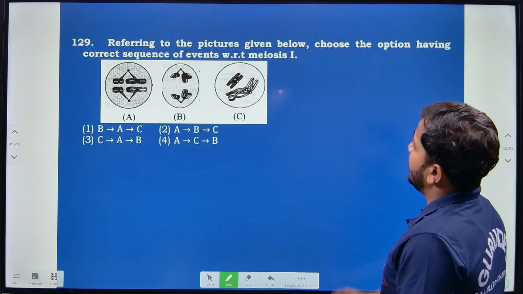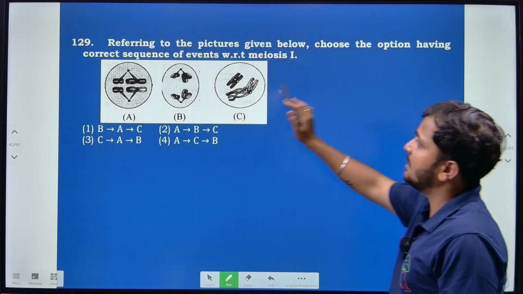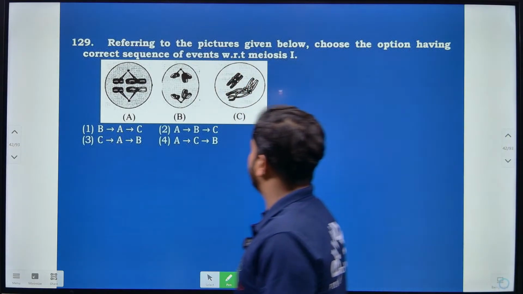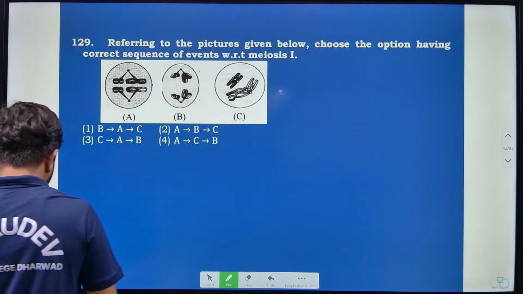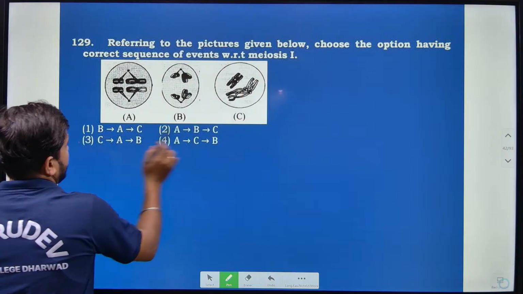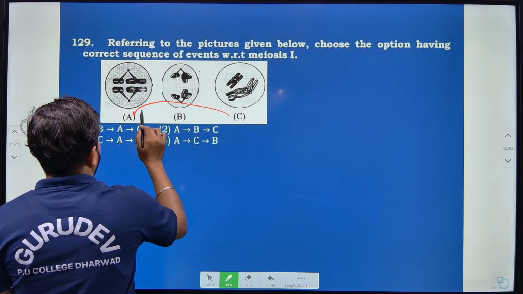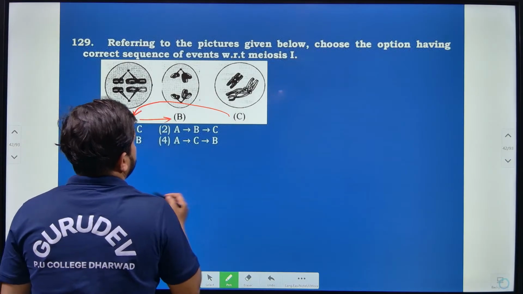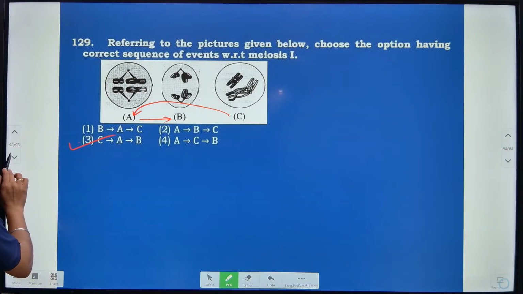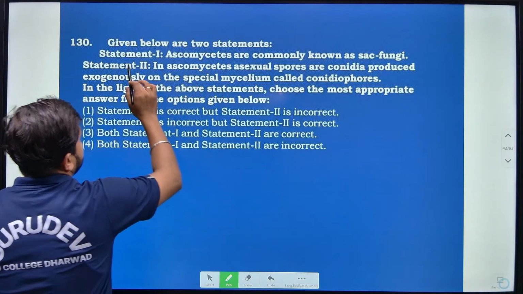Then, referring to the picture given below, choose the option having the correct sequence of events with respect to meiosis 1. It is diagram based, and here I am finding that the first one is C, the second one is A, and the third one is B. So option 3 is correct by seeing the diagram. Given below are two statements.